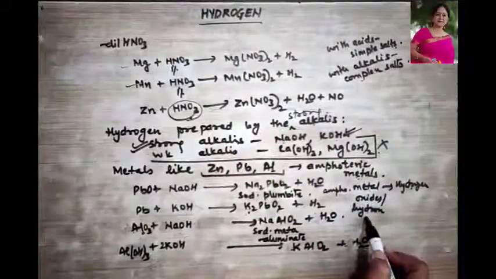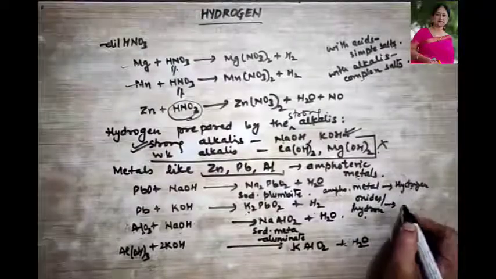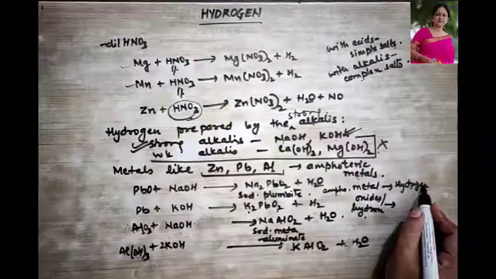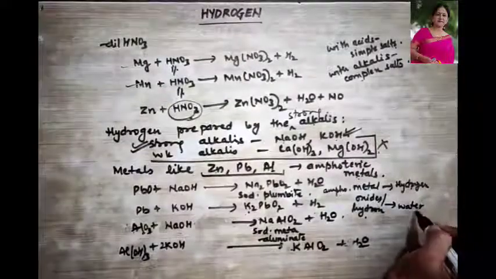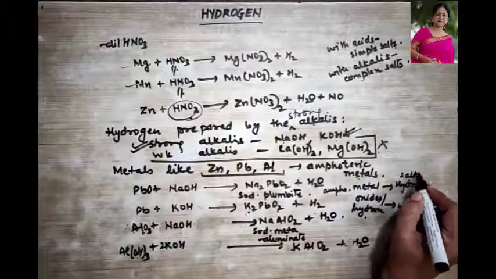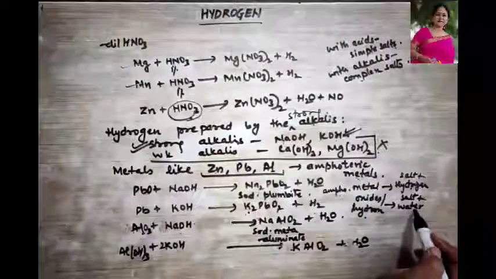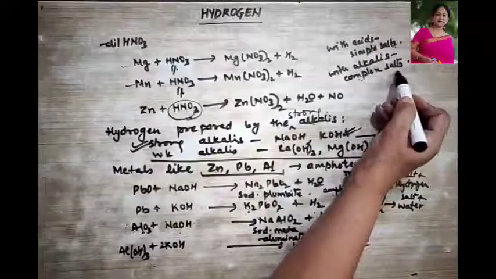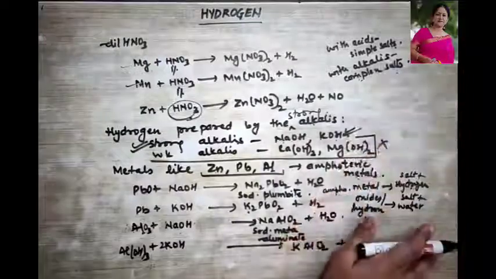Amphoteric oxides or hydroxides with strong alkalis, what are they going to give? Instead of hydrogen, they are going to give us water. And in both cases salt will be formed. What kind of salt will be formed? Complex salt when treated with alkalis. I hope this is very clear.